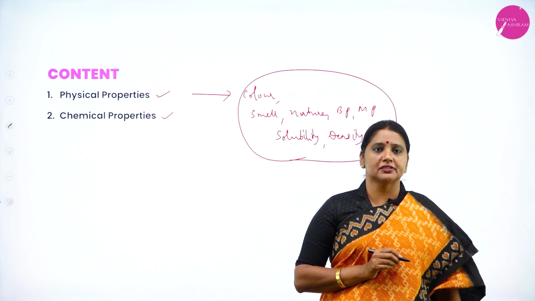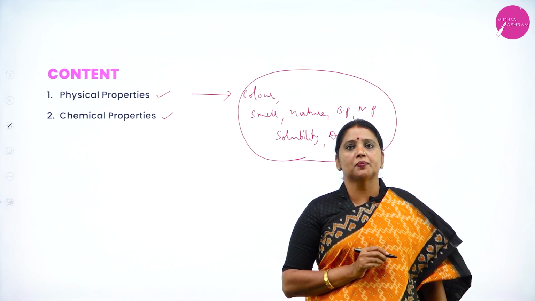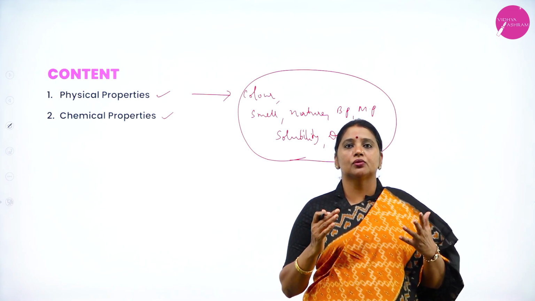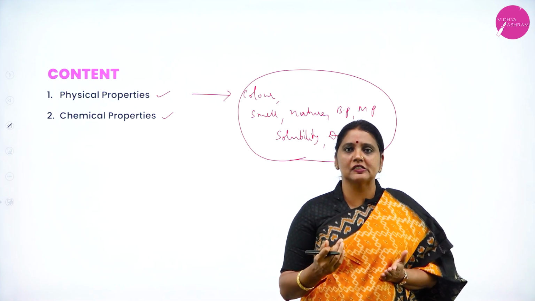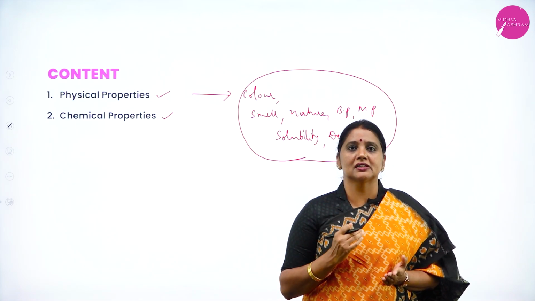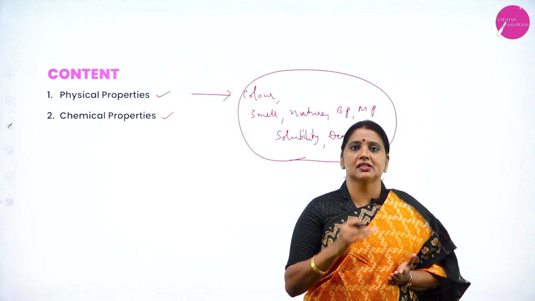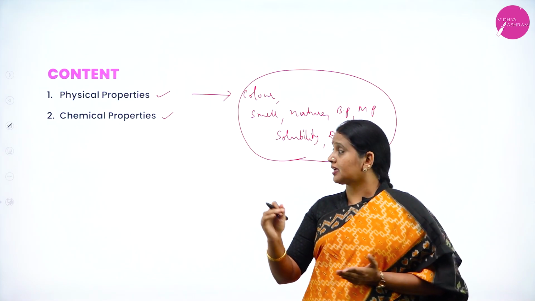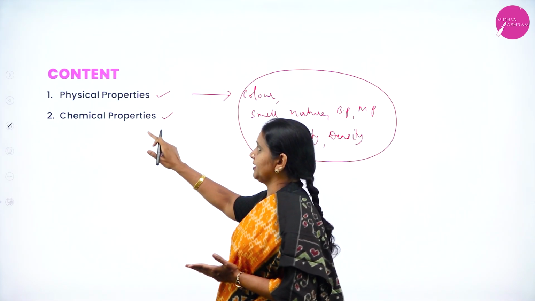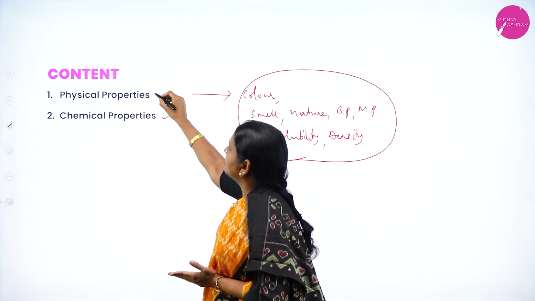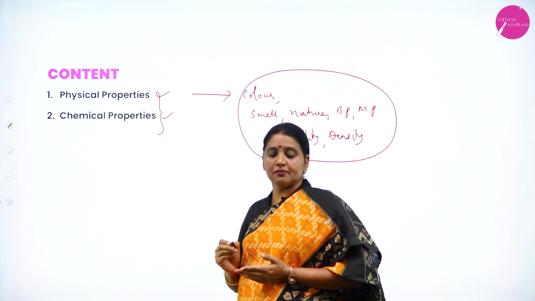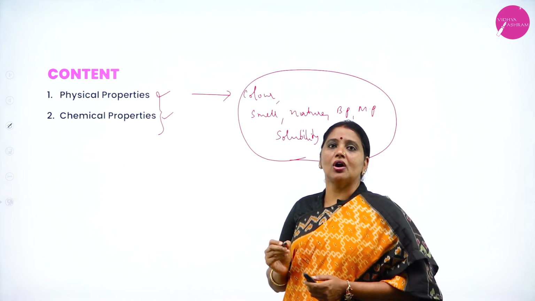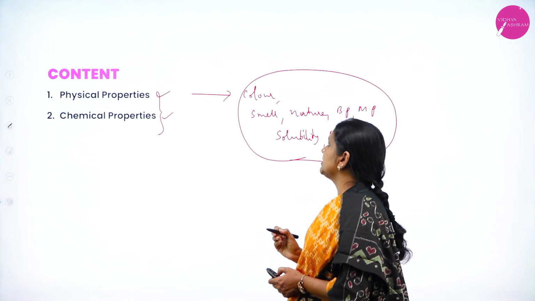Physical properties. Under chemical properties, we study reactions: how the compounds react with metals, non-metals, acids, and bases. Therefore, today I am going to discuss the physical properties as well as the chemical properties of haloalkanes and haloarenes.